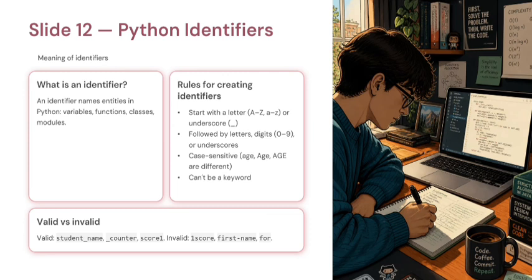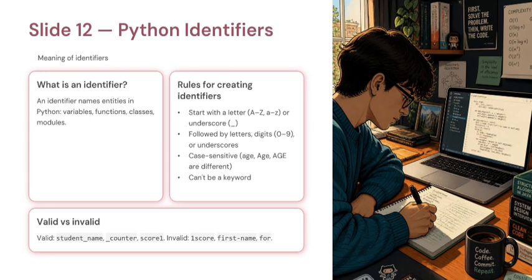Rules for creating identifiers. Rule number 1, start with a letter or underscore. Rule number 2, use letters, digits, or underscores. And rule number 3, it is case sensitive. This is extremely important. Python treats these as different variables. If we write age = 20, and then we write Age = 30, they are totally different variables.